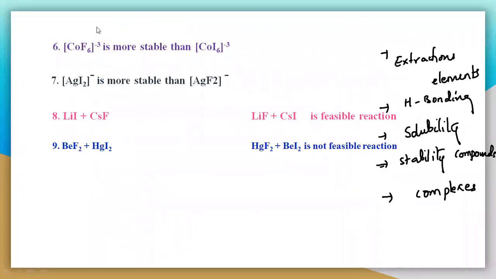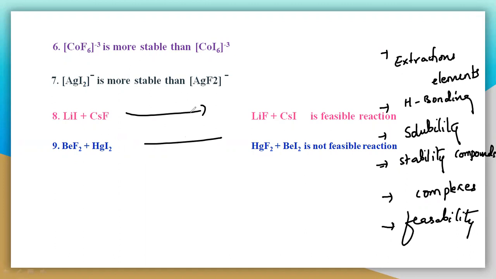And here also we are explaining the stability only. And here we are explaining the feasibility of a reaction, which is the last one. So that is a very, very important thing here. So you should understand one thing here.